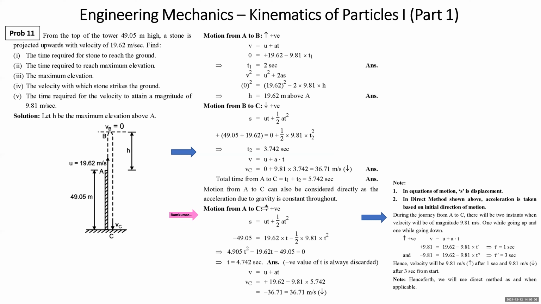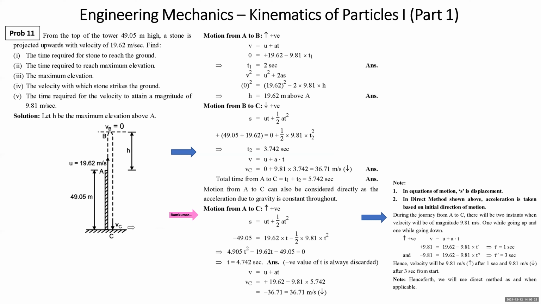I'll write upward positive as initial motion is upward. S equal to ut plus half at square. In this problem, you have to take position of C with respect to A. You are taking upward positive, but C is not in upward direction. C is in opposite direction. C is below A by 49.05 meter.